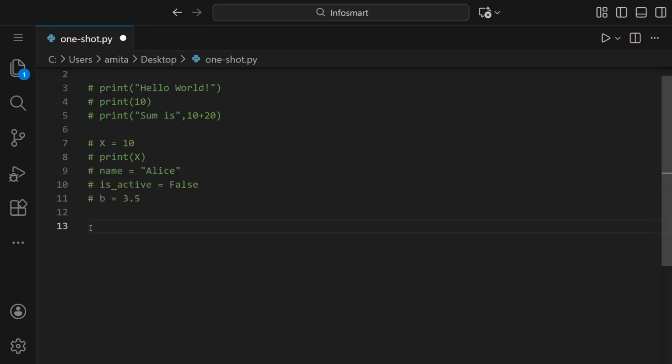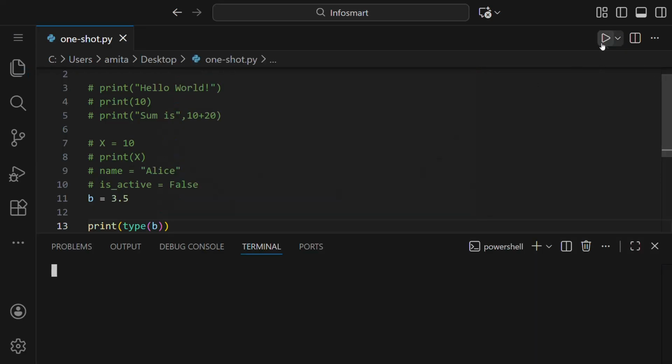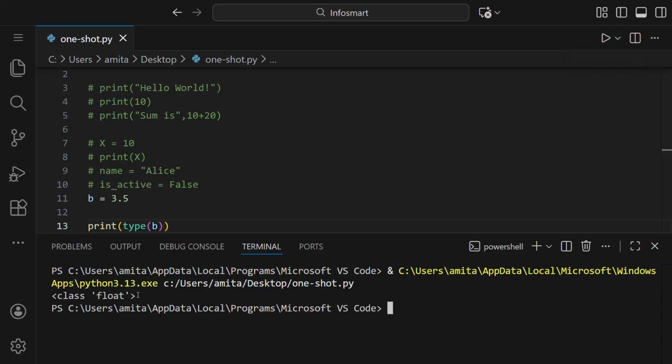If we want to print its type, then you can just write here print, as we are writing above. Inside this, as we have to see what is the type of the variable, that is whether it's float, it's integer, it's a string or a boolean. So we need to write here type. And inside this, we need to write the variable name, that is p. If you run this, you can see it's class float. That means that it's a float value.